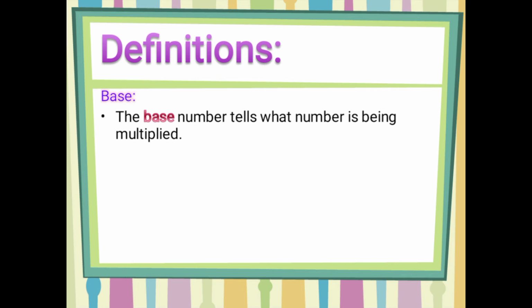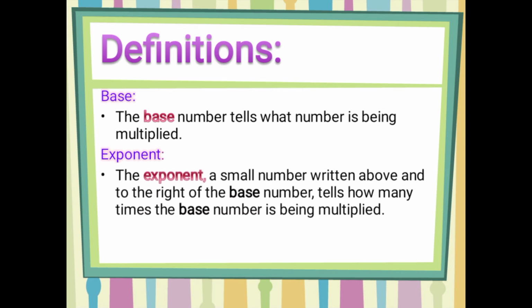If you are multiplying anything in algebra, there is a different way to write down the numbers that are being multiplied. The numbers being multiplied will be your base, and what will be your exponent? The exponent, a small number written above and to the right of the base number, tells how many times the base number is being multiplied. Let's take an example here. Here you have 5 multiplied by 5 multiplied by 5.